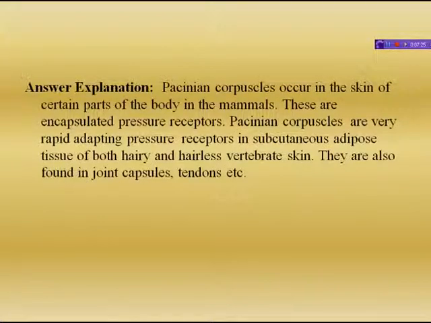Here is the explanation. Pacinian corpuscles occur in the skin of certain parts of the body in mammals. These are encapsulated pressure receptors. Pacinian corpuscles are very rapidly adapting pressure receptors in subcutaneous adipose tissue of both hairy and hairless vertebrate skin. They are also found in joint capsules, tendons, etc.